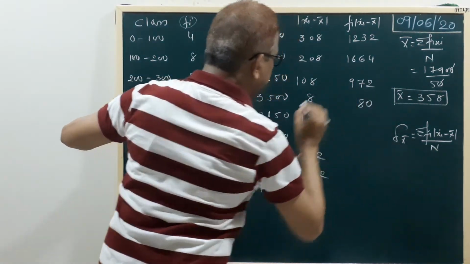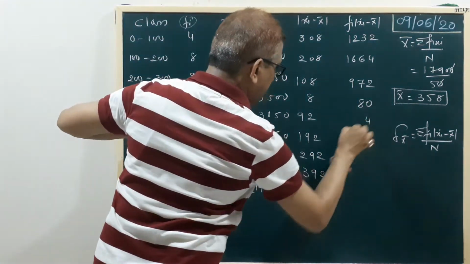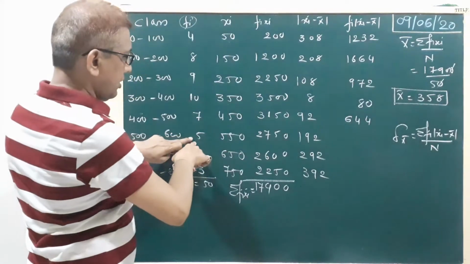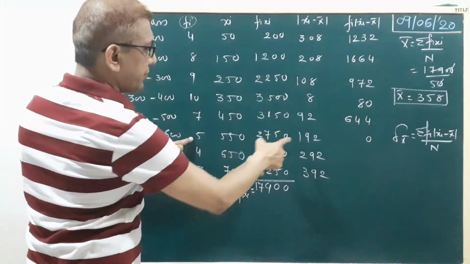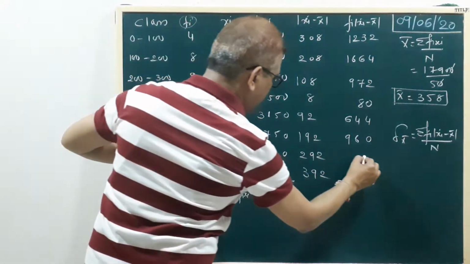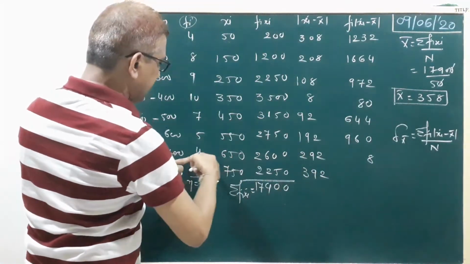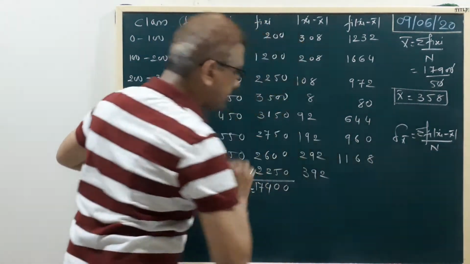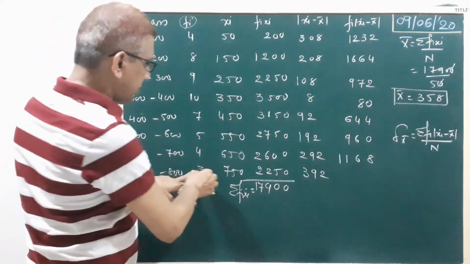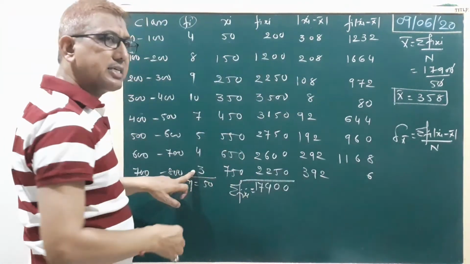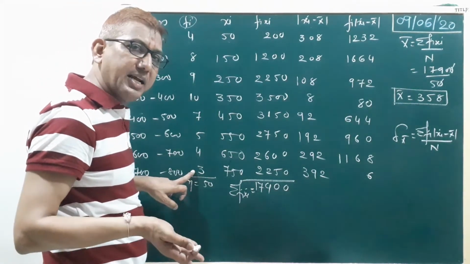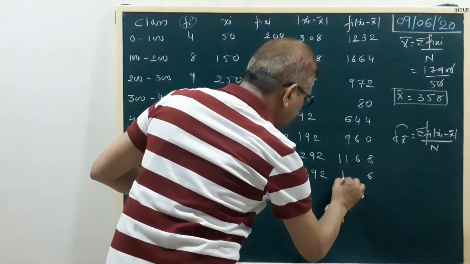Here 80. 7 2s are 14. 9 7s are 63 plus 1, 64. 5 2s are 10. 19 5s are 95 plus 1, 96. 2 4s are 8 and 29 4s are 116. 29 2s are 58 and 58 2s are 116. Okay. Now 3 2s are 6 and 39 3s are 120.